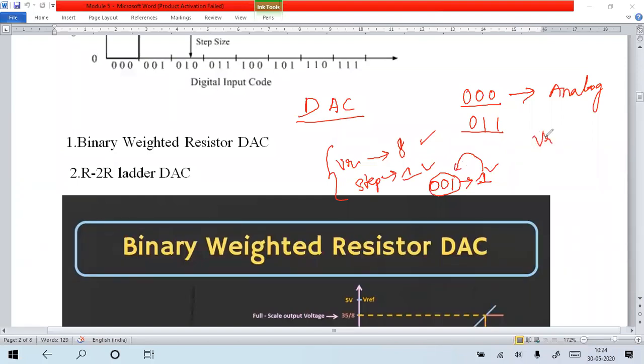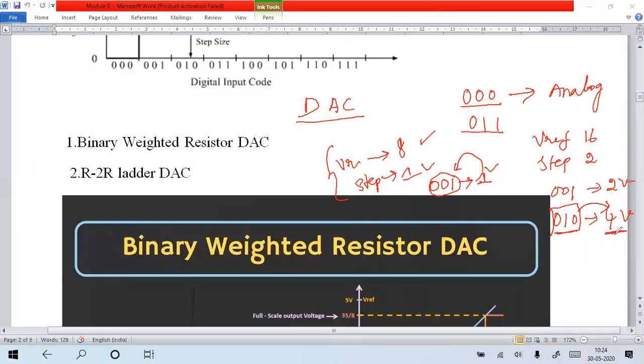Similarly, we discussed the second case. V reference is 16 volt, step size is 2 volt. For that, 001 indicates 2 volt. Correct? Similarly, 010 has to indicate 4 volt. Getting my point? Now the discussion is only that. They are giving 010 as a digital value. This digital value gives the analog value as 4 volt.